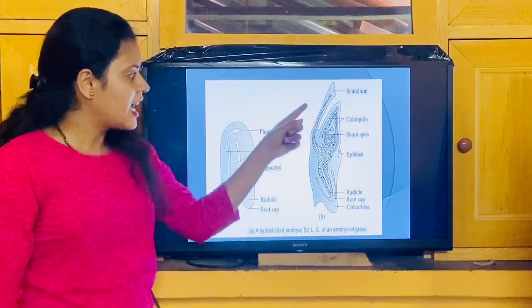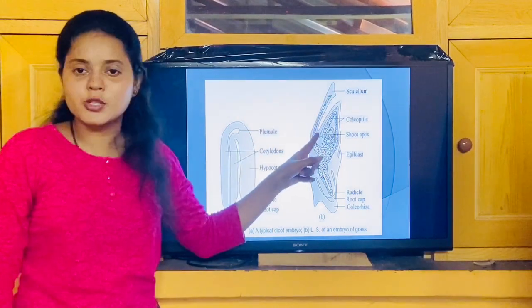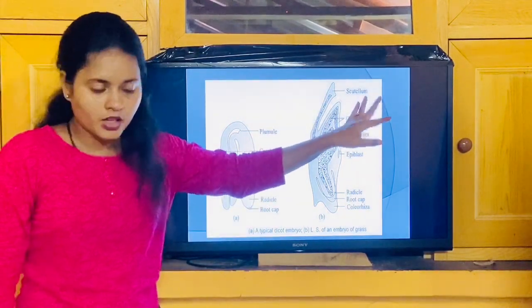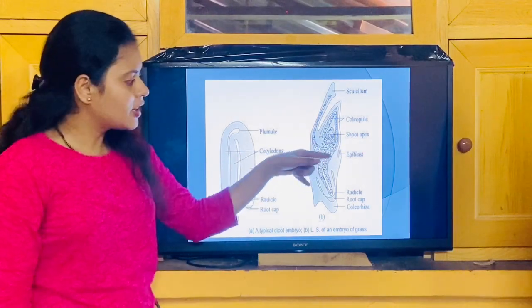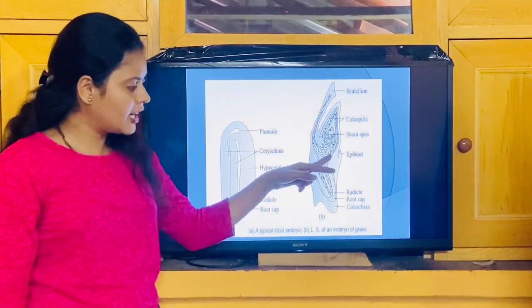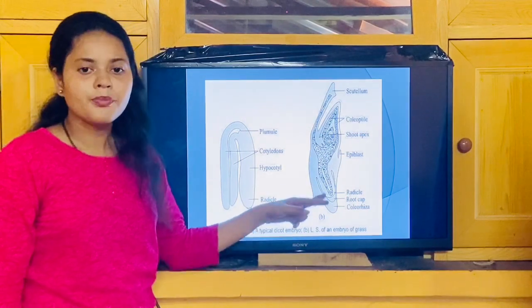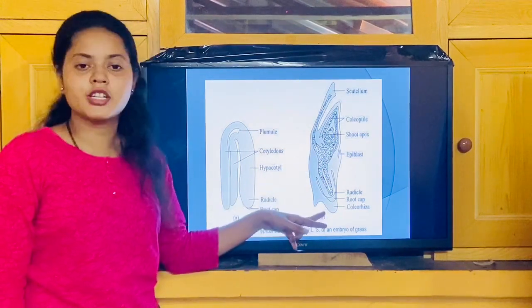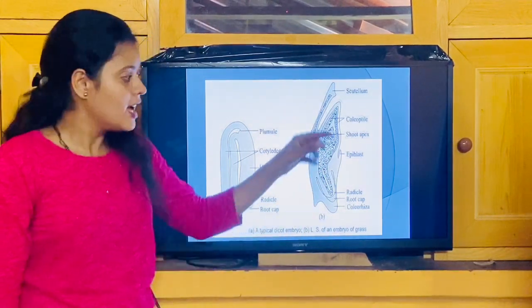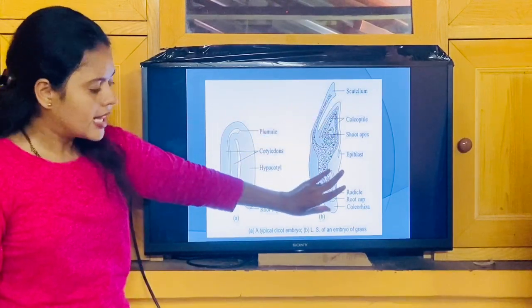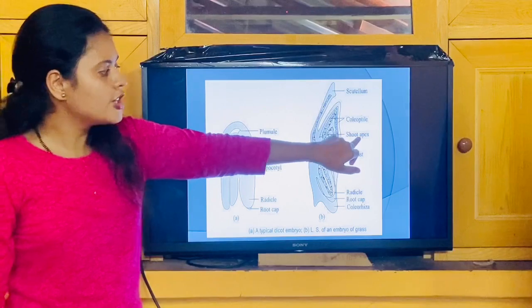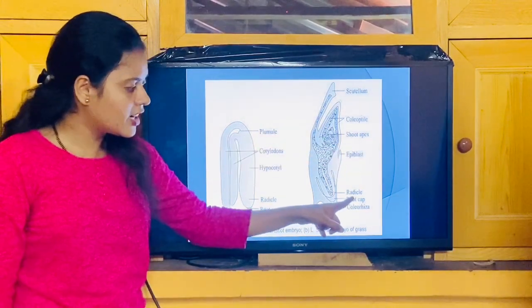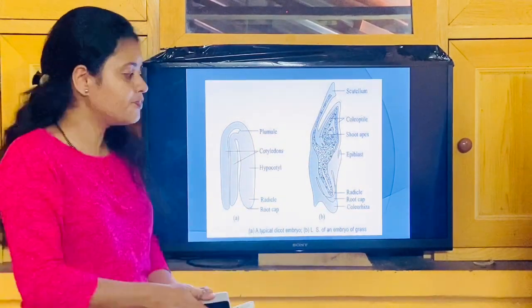The embryonal axis has a single cotyledon, that's why it is referred to as scutellum. If I consider this as a central line, the portion above is the epicotyl and the lower portion is called the hypocotyl. This is the plumule portion, this is the radicle portion. The plumule portion gives the shoot system, the radicle gives the root system.